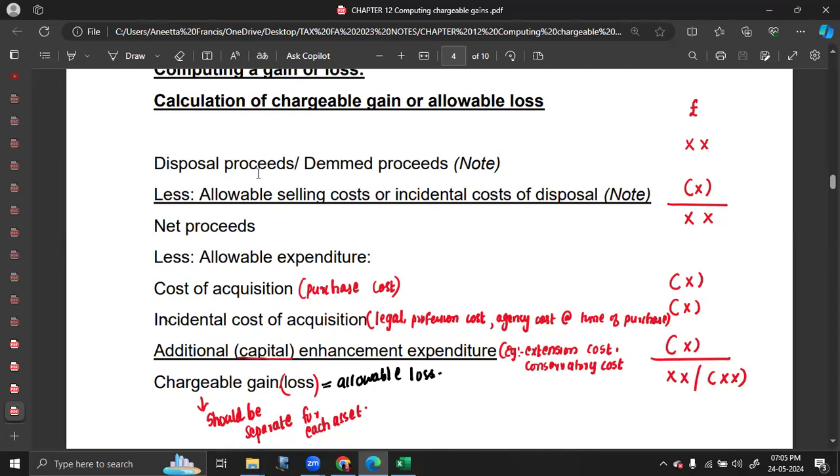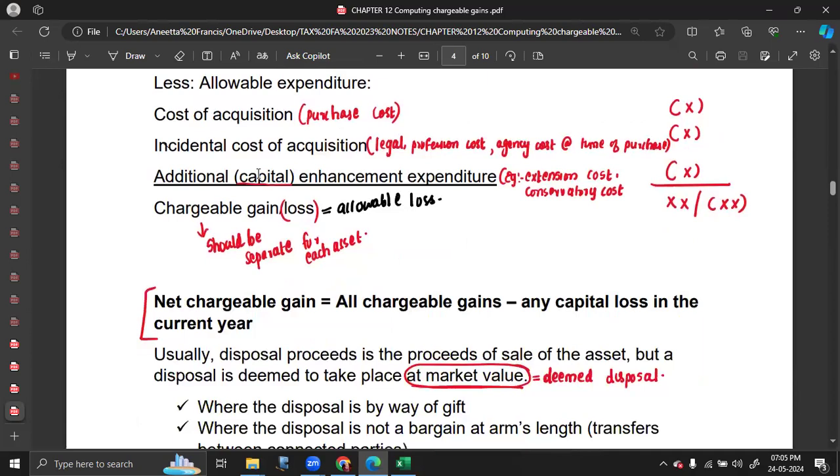And if you are making the sale to a connected party or if it is a gift, you have to take the deemed proceeds, which is the market value, less the selling cost, which will give you the net proceeds. From that, you have to deduct the cost of acquisition, incidental acquisition cost, enhancement expenditure to finally arrive at the chargeable gain or the allowable loss.